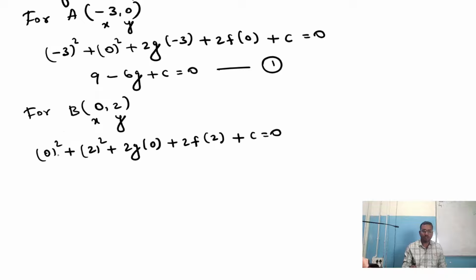0 square, leave it, 0. 2 square is 4. 2g into 0 is 0, leave it. 2 twos are 4, 4 into f, that is plus 4f. Then plus c equals 0. Let me call this equation 2. Here only let me solve the next equation also, so that it will be easy for you.